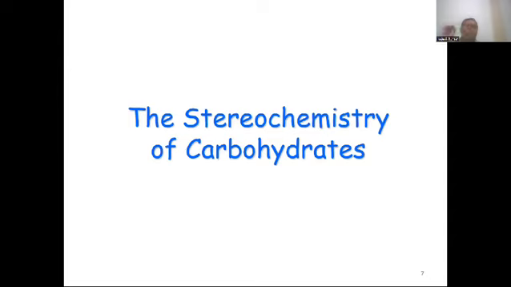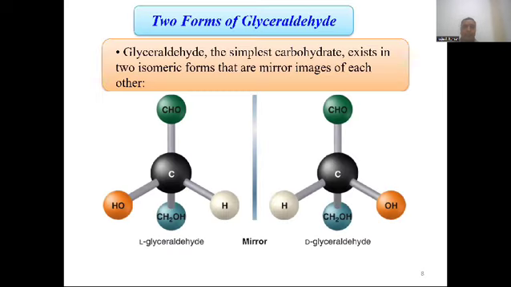Now, stereochemistry of carbohydrates is very important because in carbohydrates many chiral centers are present. That's why stereochemistry is very important for carbohydrates. To understand the stereochemistry of carbohydrates, first we look at glyceraldehyde. Glyceraldehyde is the simplest carbohydrate and exists in two isomeric forms that are mirror images of each other.